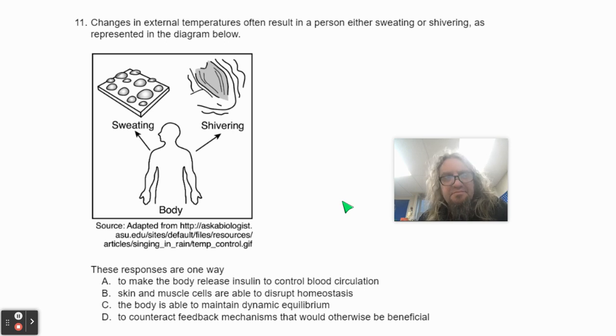Question 11. Changes in external temperatures often result in a person either sweating or shivering, represented in the diagram below. These responses are one way: A, to make the body release insulin to control blood circulation. B, skin and muscle cells are able to disrupt homeostasis. C, the body is able to maintain a dynamic equilibrium. Or D, to counteract feedback mechanisms that would otherwise be beneficial.